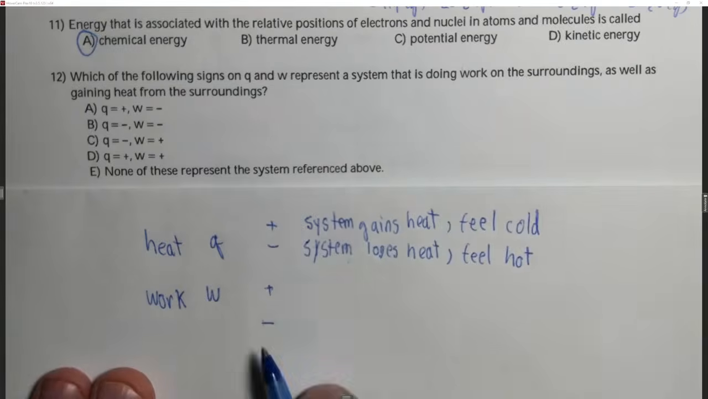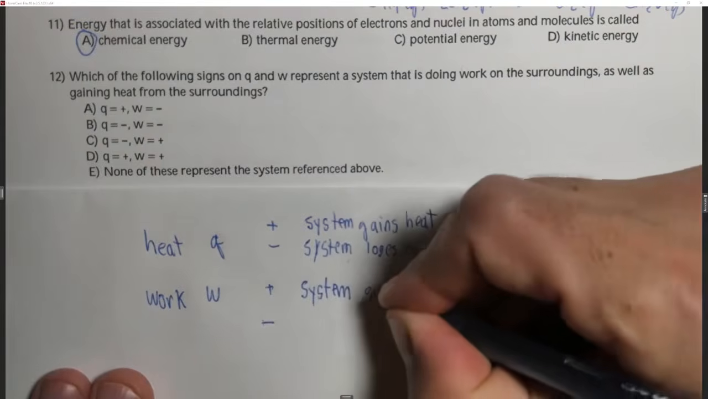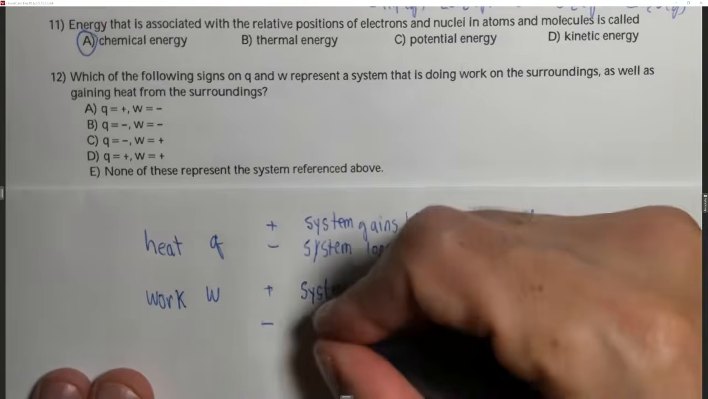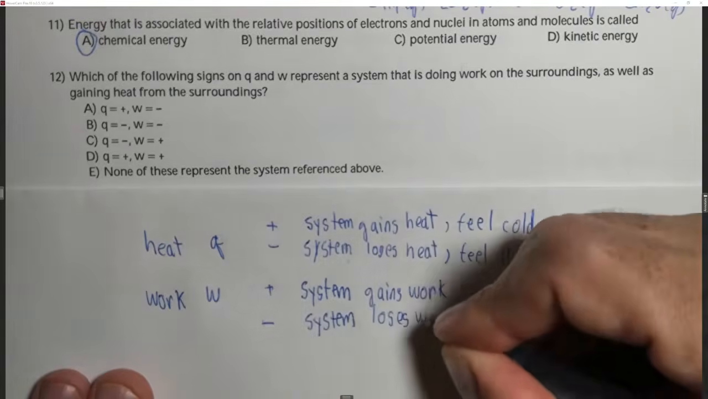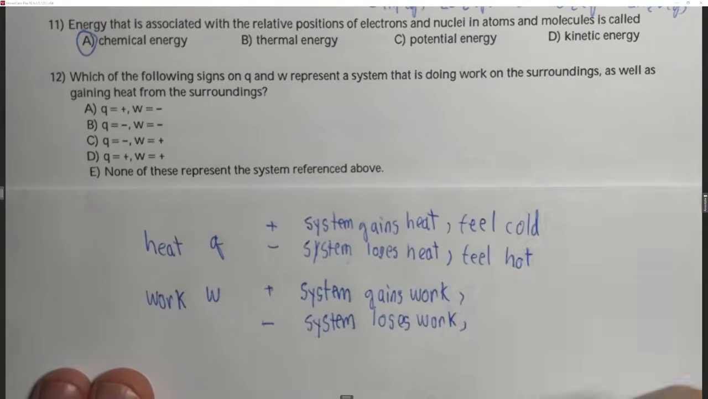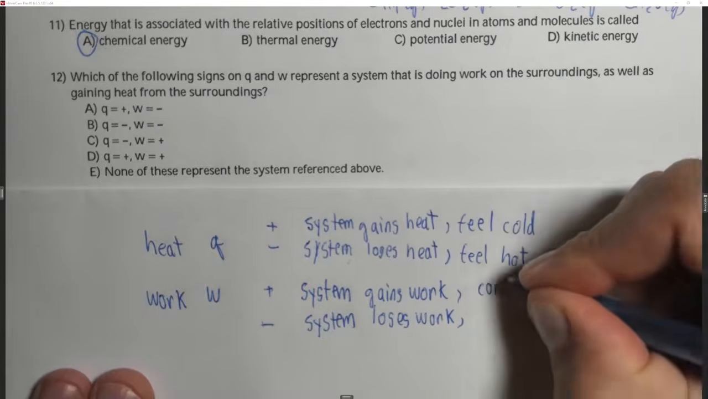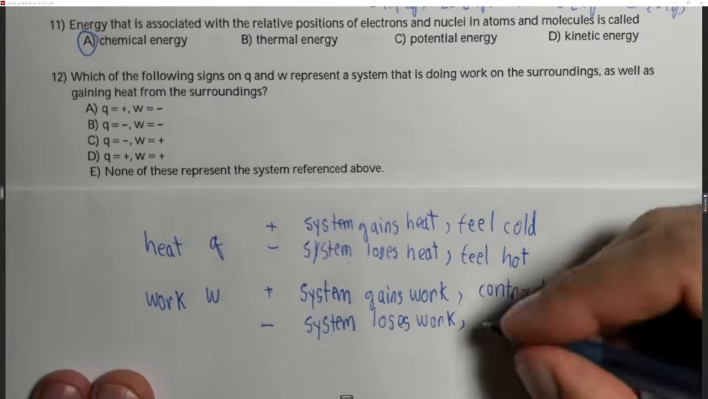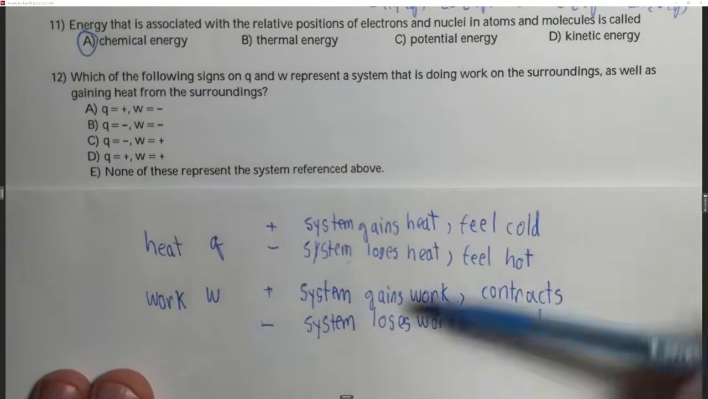Work is the same way. If work is positive, the system gains work. If work is negative, the system loses work. If the system gains work, this is usually by a change in volume, so the volume gets smaller and the system contracts. If the system loses work, it gives off volume, it gets bigger, and the system would expand. So this is basically the practical picture, and this is what we're seeing.